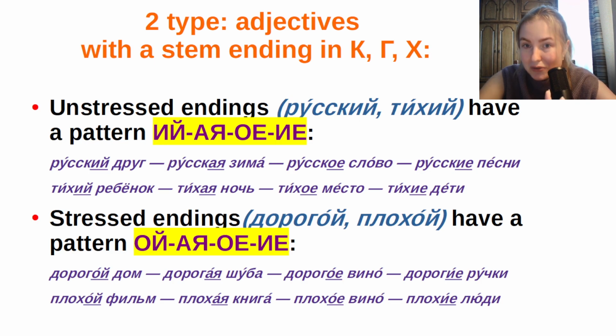In plural we have the soft type. This can be explained because the letters к, г, х don't like the letter ы after themselves. So after к, г, х we always write и.